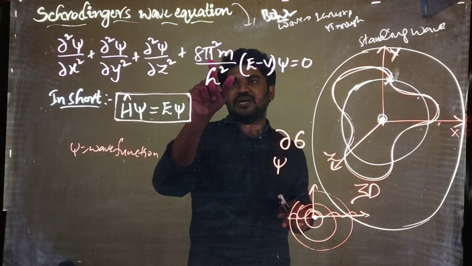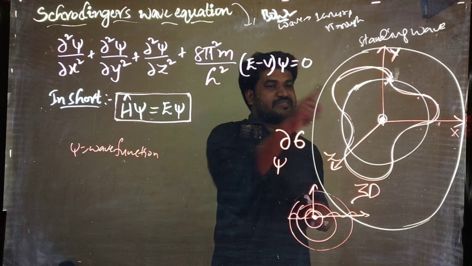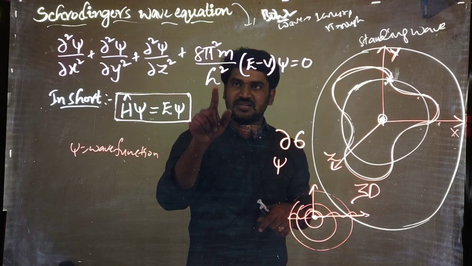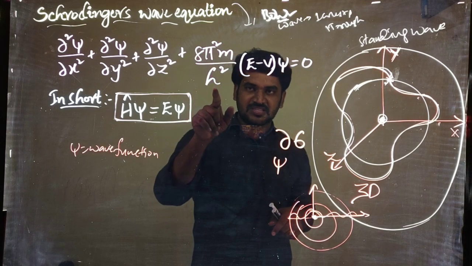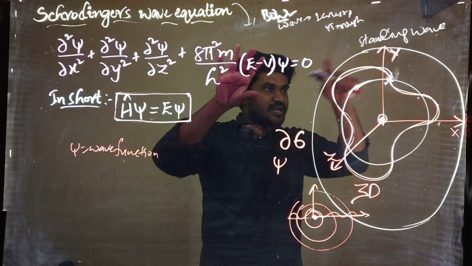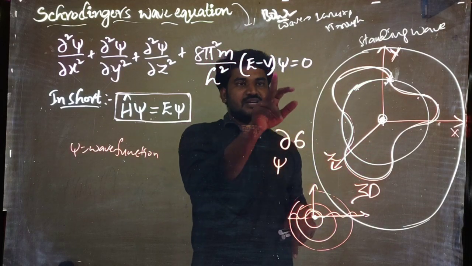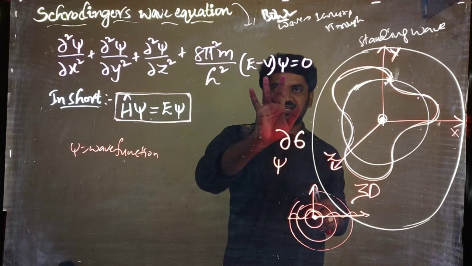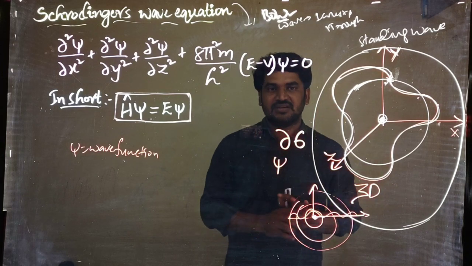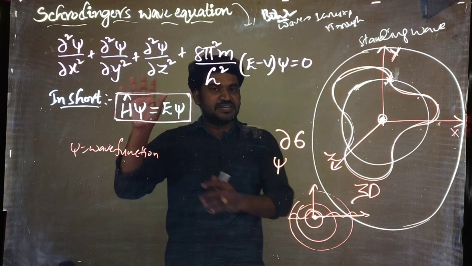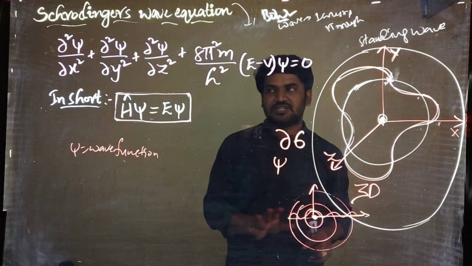So here 8π²m, where m means the mass of the particle. Which particle are we taking? The mass of the particle. And h is also a constant, π is also a constant, Planck's constant, this is right. And E means the total energy of the system minus V, the potential, into psi is equal to 0, right? Again psi means the wave function, right? So this is the equation given by Schrodinger, that we call Schrodinger's wave equation.